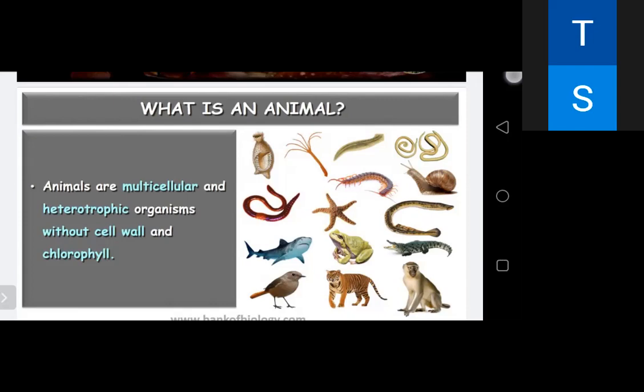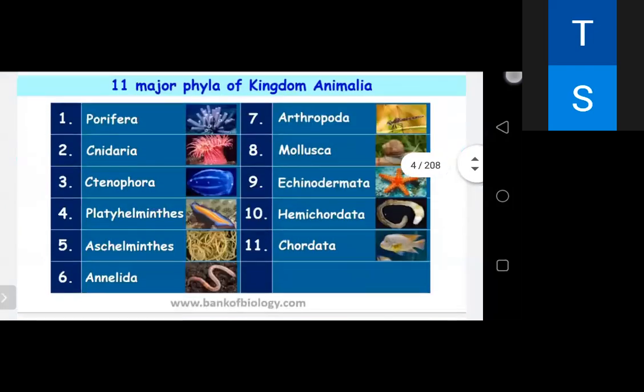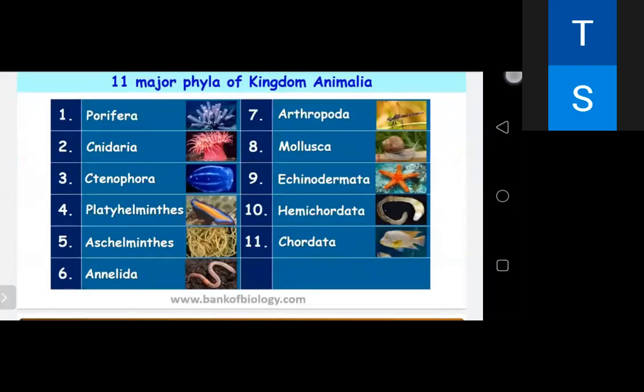Now, in spite of differences in structure and form of different animals, there are certain fundamental features that are common in various individuals in relation to the arrangement of cells, body symmetry, nature of coelom, and pattern of digestive, circulatory, or reproductive system. These features are used as a basis of animal classification. There are around 30 to 40 animal kingdom phyla, but only the 11 major phyla we'll discuss here, starting from Porifera to Chordates.